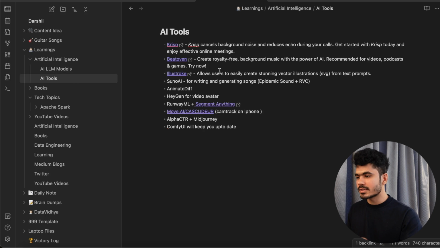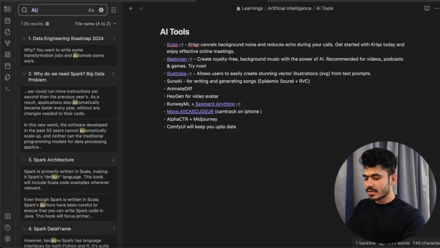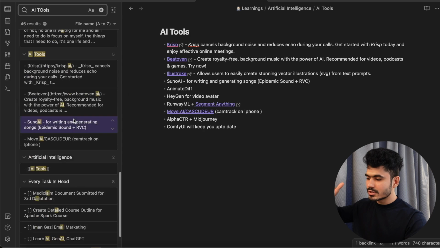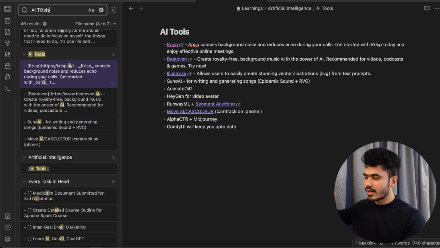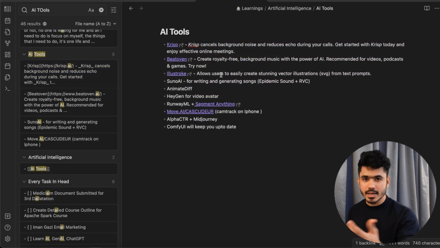So whenever I need, such as let's say if I need the AI tools, right, I wanted to understand about the AI, and I search the AI tools. So everywhere the AI tools is mentioned, I can find it, and then I find, okay, in this note I have stored everything about the AI tools. I can come here, I can see, okay, I want to understand about this tool, I can go to the website and get an understanding of it.